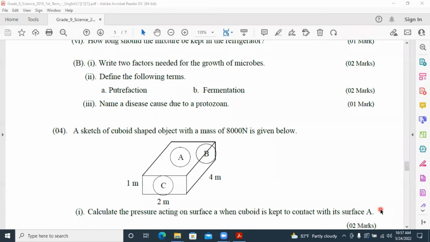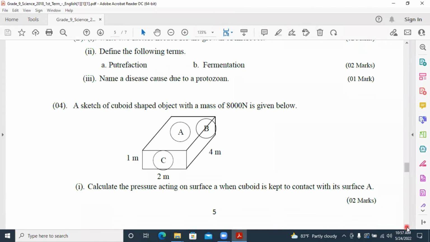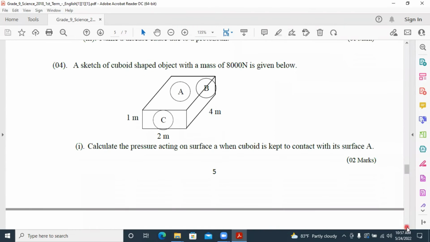Question number 4. A sketch of a cuboid-shaped object with a mass of 8,000 Newton is given below. Calculate the pressure acting on a surface when the cuboid is kept in contact with its surface A. First of all, you have to find the surface area of that surface.